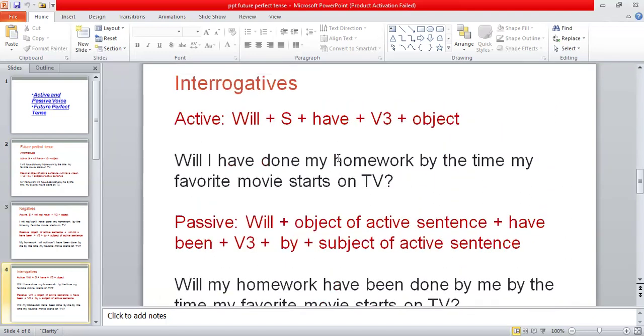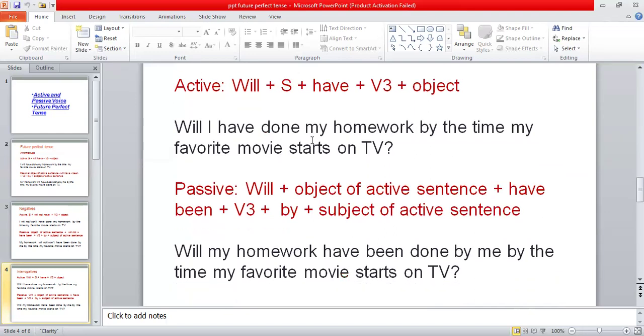Then we come to interrogative sentences. The structure formula of the active sentence will be: will plus subject plus have plus third form of the verb plus object. When you change it from active into passive, the structure formula will be: will or shall will come in the beginning of the sentence, then the object of the active sentence, have been plus third form of the verb plus by plus subject of the active sentence, and after every interrogative sentence, you will have to put a question mark.